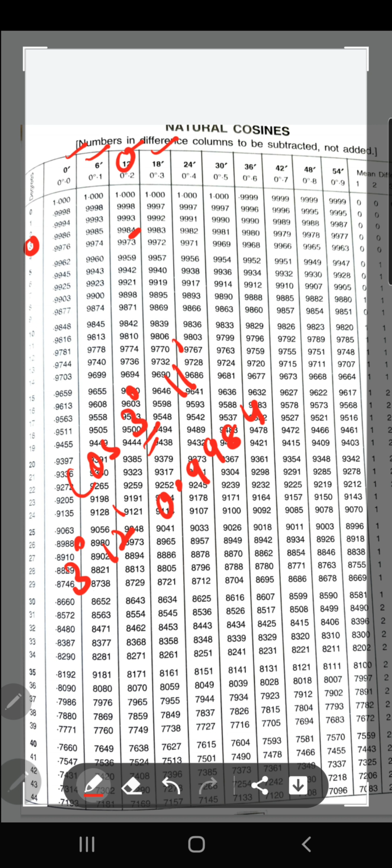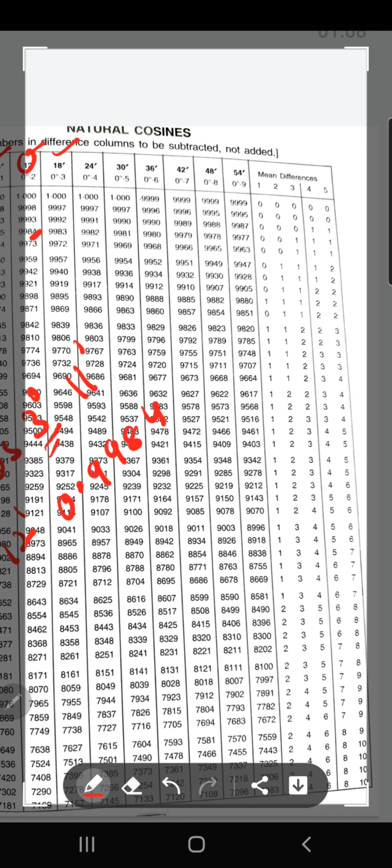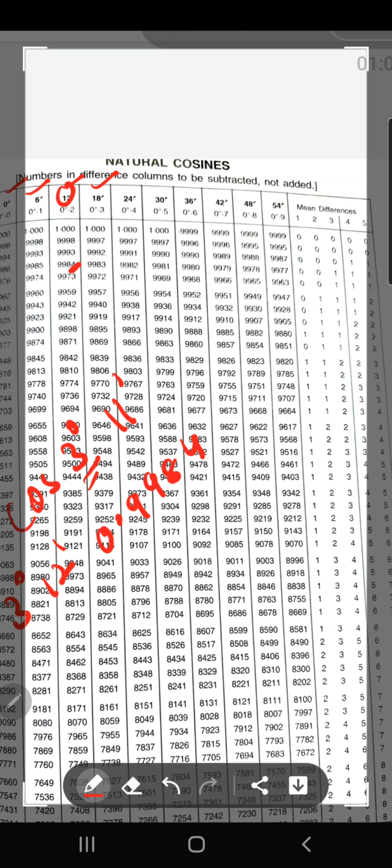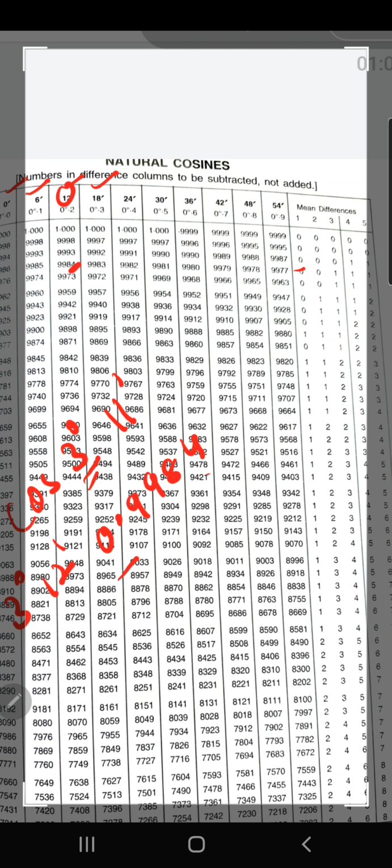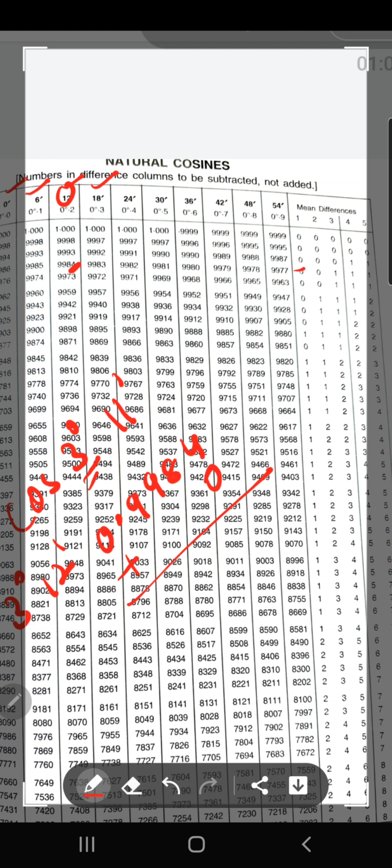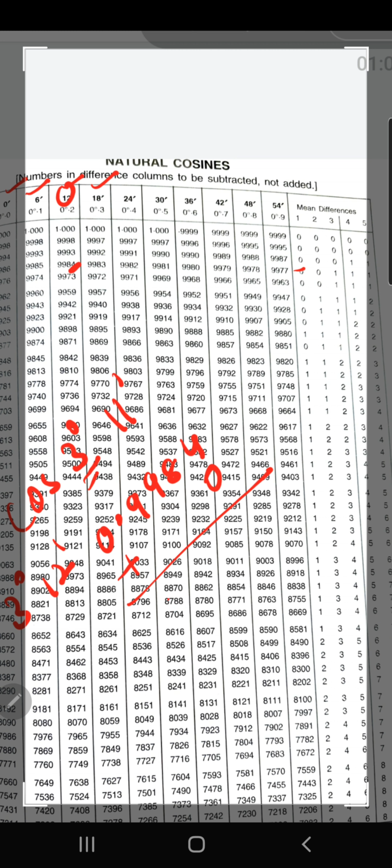Clear? But what do you want? 3 degree 11 minutes, which means there is a 1 minute difference. Let's see the difference for 1 minute. There is nothing, so it is 0. So the difference is 0. That means your answer will be this only. You don't have to do anything. No subtraction, no addition. Where the mean difference is 0, there is no issue. You can keep it as it is. So your answer is 0.9984.